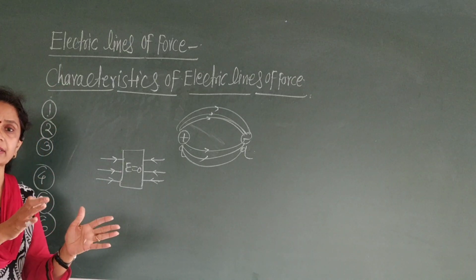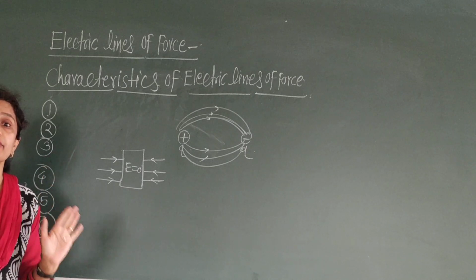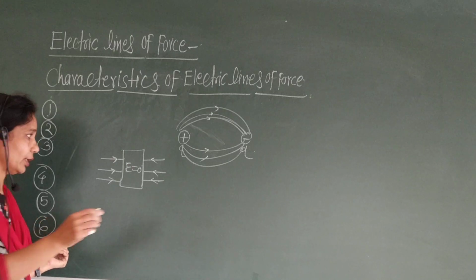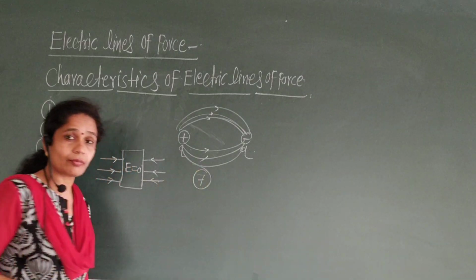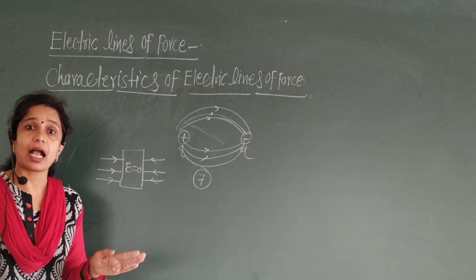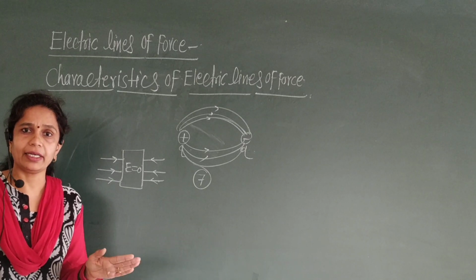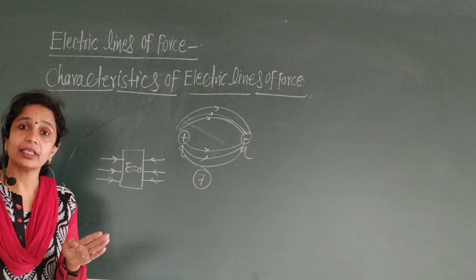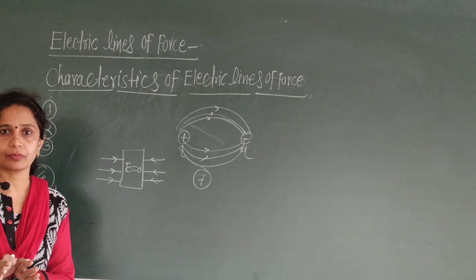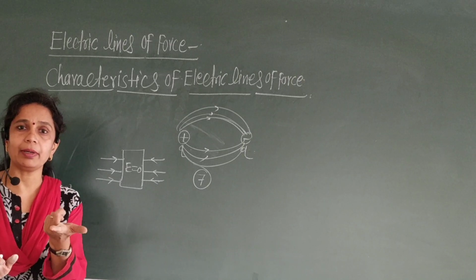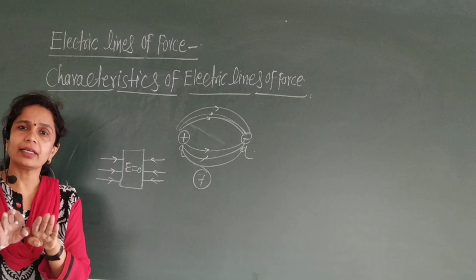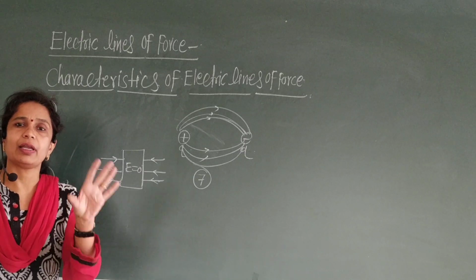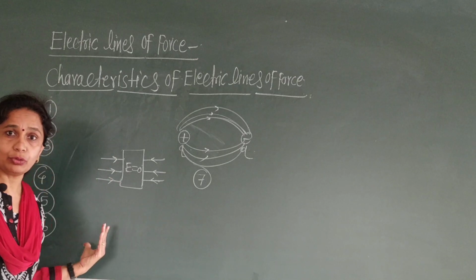Where electric field is maximum, there the number of electric lines of force is large. Sixth one. Okay. Then seventh one, electric lines of force are more separated in a region where electric field is minimum. Where electric field is minimum, electric lines of force are more separated.